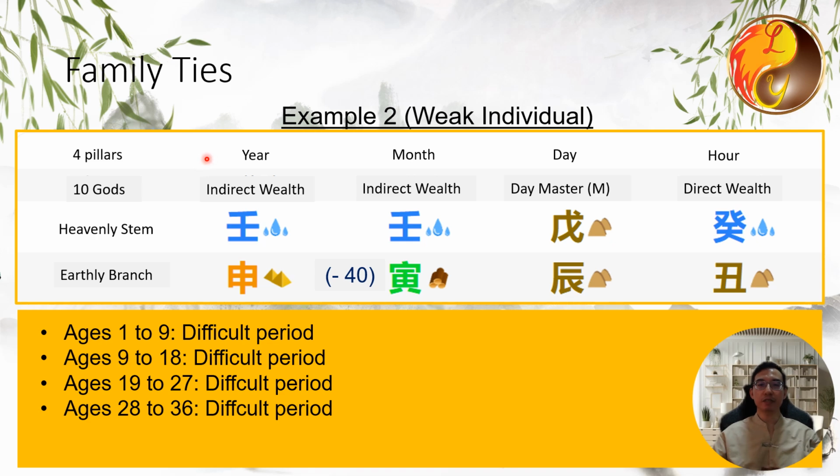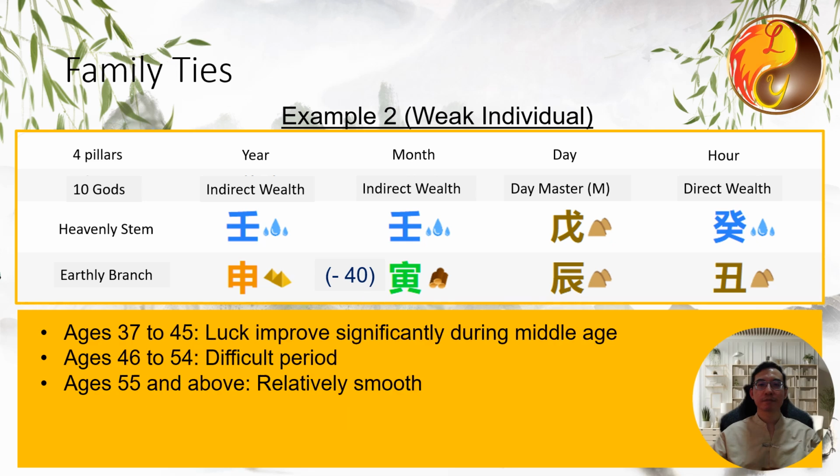Now let's look at the year pillar, which represents his childhood. The year stem, representing ages 1 to 9, is unfavorable for him, indicating a difficult period during these years. The year branch is metal, and since earth produces metal, it is also unfavorable for him. Thus, this period will also be difficult. Similarly, in the month pillar, earth restrains water, which is unfavorable. His energy is insufficient, and he is trying to restrain others, making his youth period, represented by the month pillar, generally unfavorable. Since wood restrains earth, this period will also be difficult.